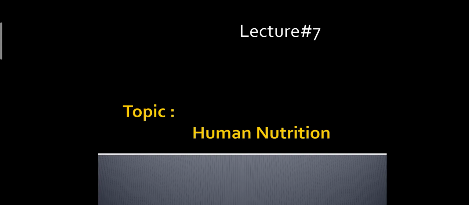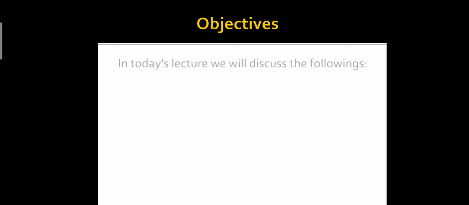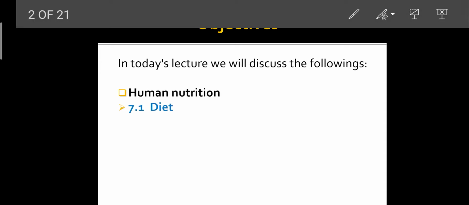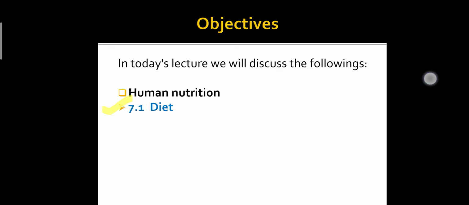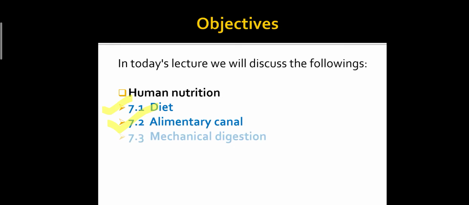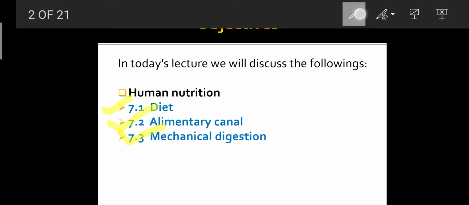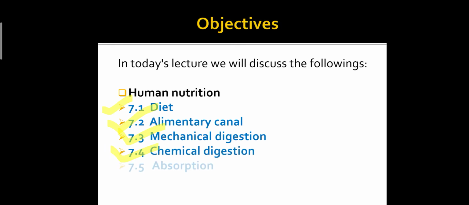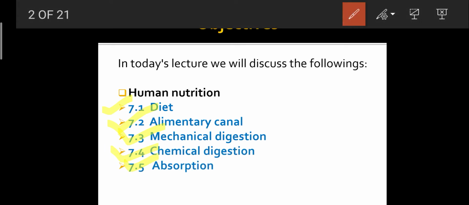It's our seventh lecture, and in this lecture, we will discuss human nutrition. So, in today's lecture, we will discuss human nutrition, in which we will talk about diet. We will also discuss the alimentary canal, mechanical digestion, as well as chemical digestion and absorption. So, all of these are the objectives of today's lecture.